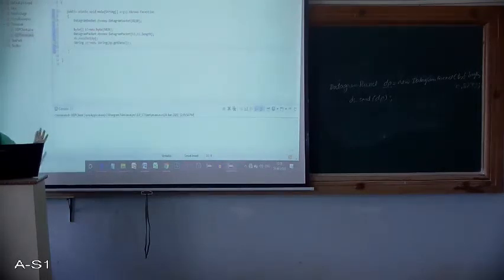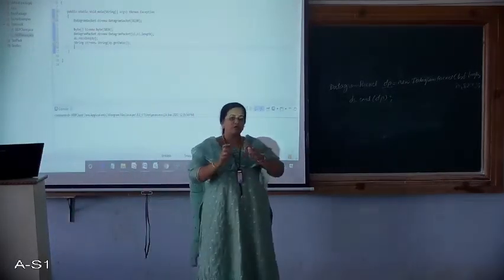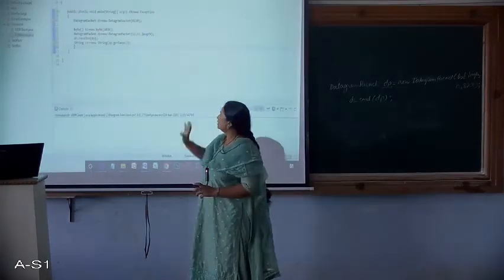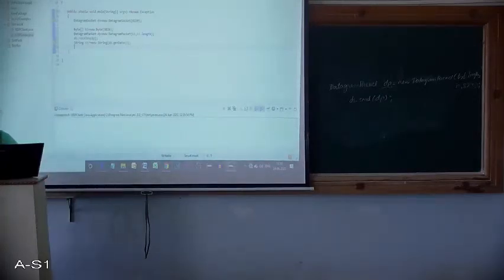You can do it in two statements. One is you can get the data which is in terms of byte array and then convert that into a string, or you can club this, like here I have written string str equals new string dp.getData. That means the data that is received will be in the form of byte array that we are converting into a string and storing into a variable of type string, that is str.